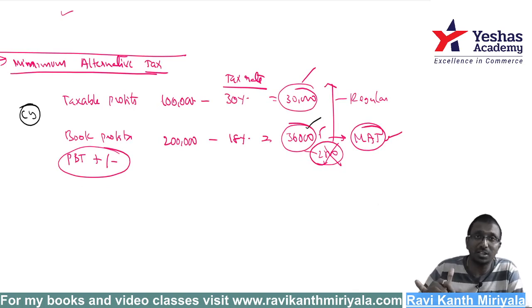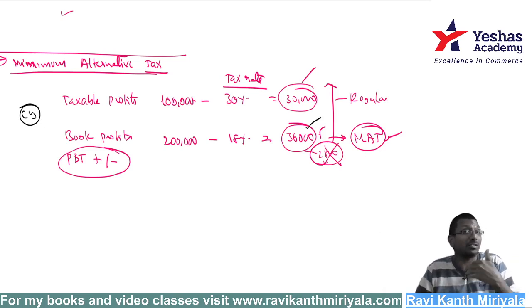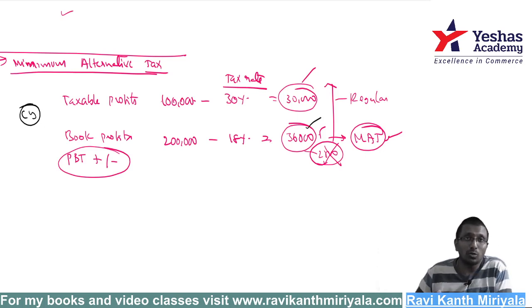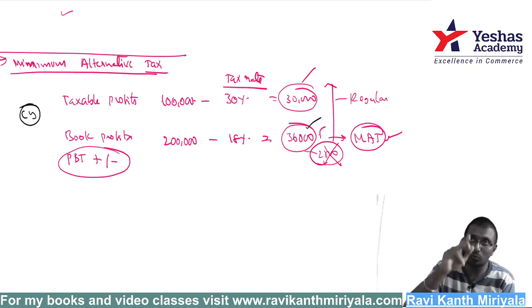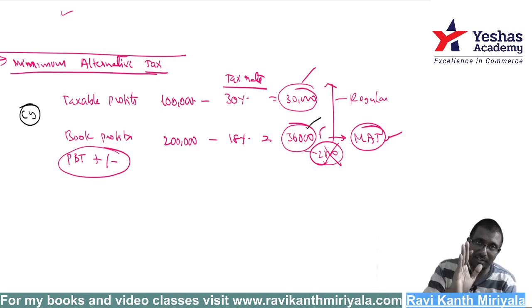But next year you may not be in MAT. You may be on regular tax, because it will change from year to year. You don't know unless you close the current financial year and then sit and calculate. Until that date you do not know whether you will fall under regular tax rules or under the MAT rules.